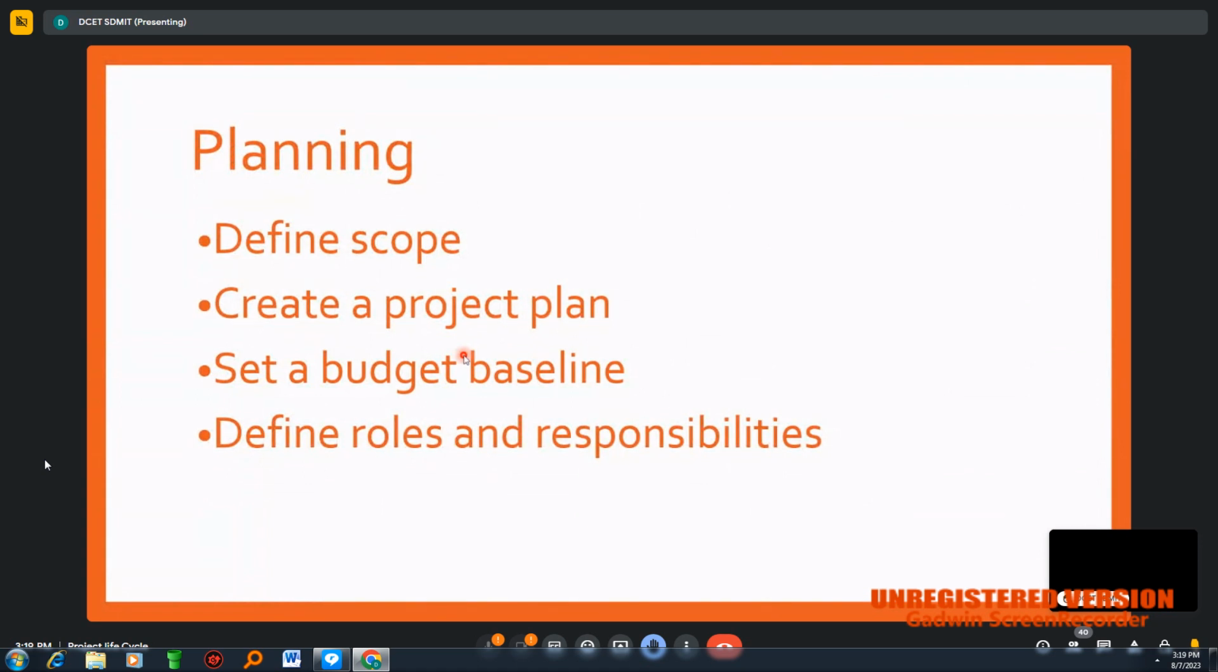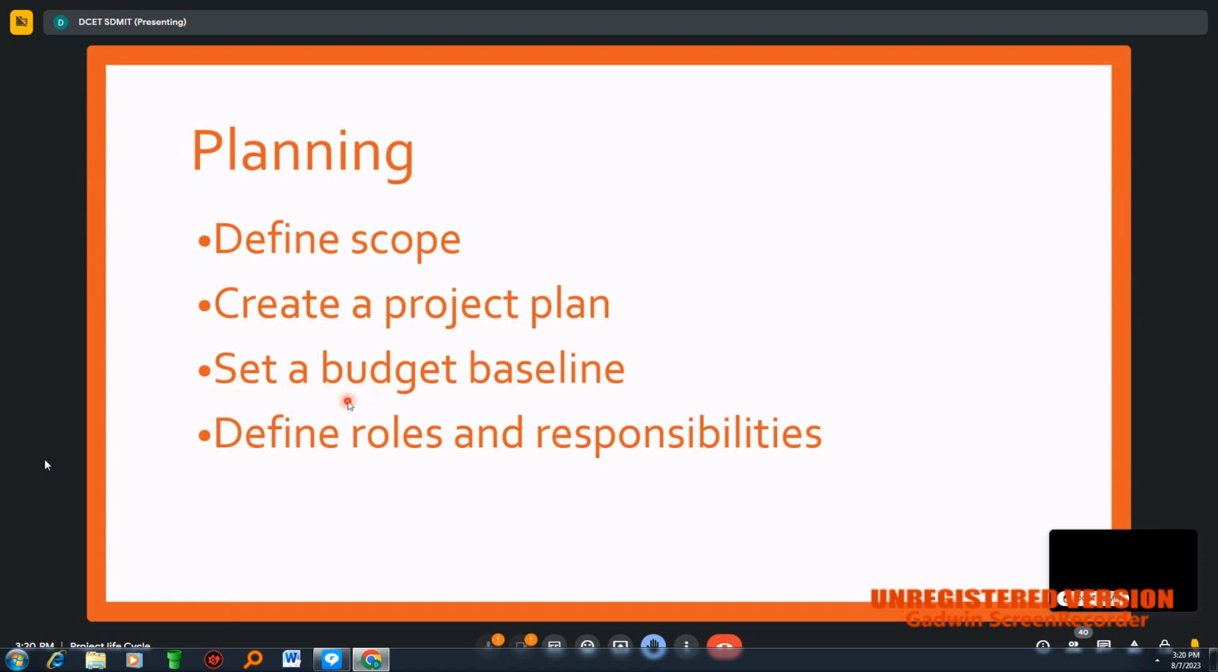Next is set a budget baseline. Setting up a budget baseline means, at what stage of a project, what should be the consumption in terms of money. Different stages of a project will consume different amounts of money. At which stage, how much budget is to be released, that is the budget baseline.